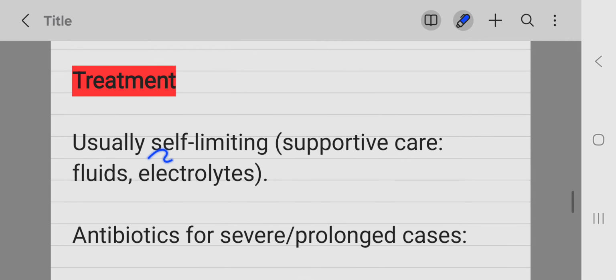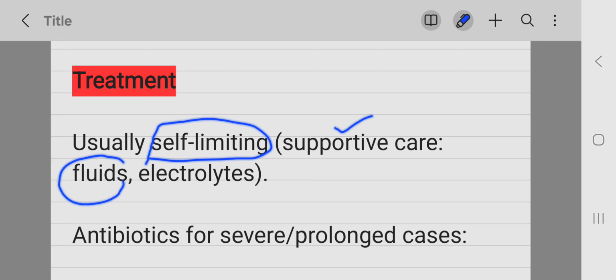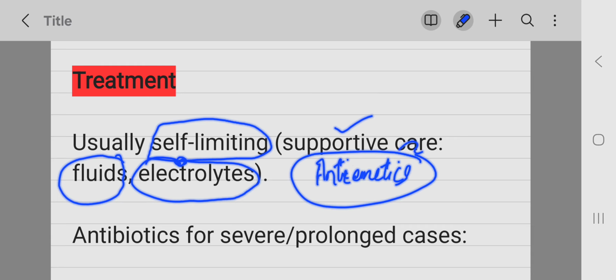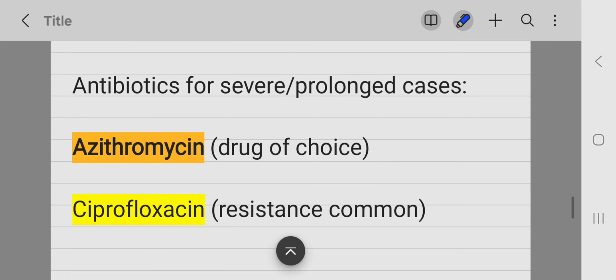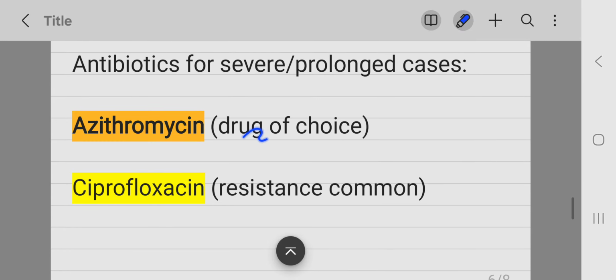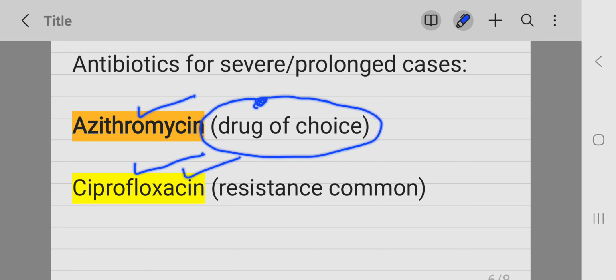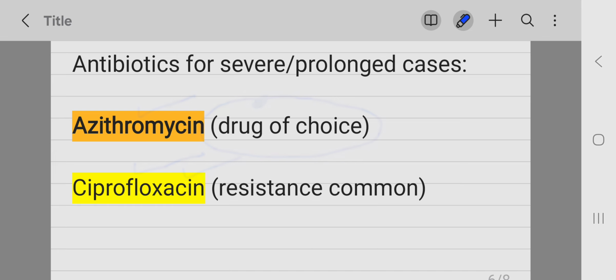Treatment. It is usually self-limiting and therefore supportive care, like for diarrhea, IV fluids, electrolyte imbalances are corrected, and also antiemetics can be given for vomiting. Antibiotics are given for severe or prolonged cases. Previously, ciprofloxacin was the drug of choice. Now azithromycin is the drug of choice, and it is used for the treatment of Campylobacter jejuni.